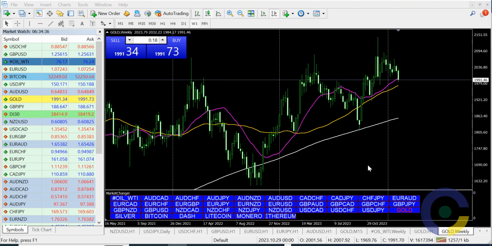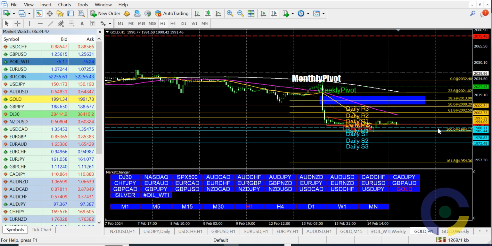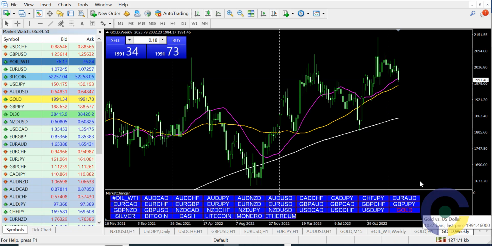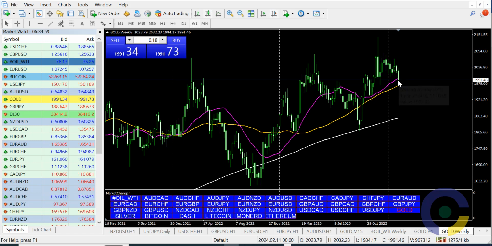So a very quick one. The signal that we posted yesterday to sell gold at various levels didn't trigger because gold didn't leave the 1990 region. As we can see, currently still around 1991. It even dropped to 1984 yesterday, Wednesday, but was pushed back a bit.